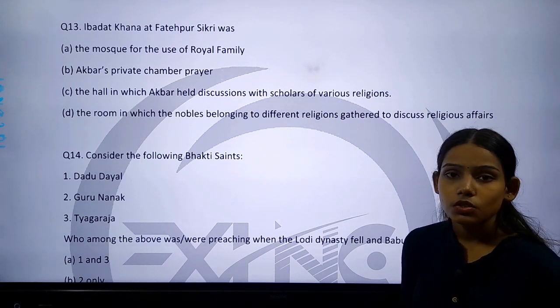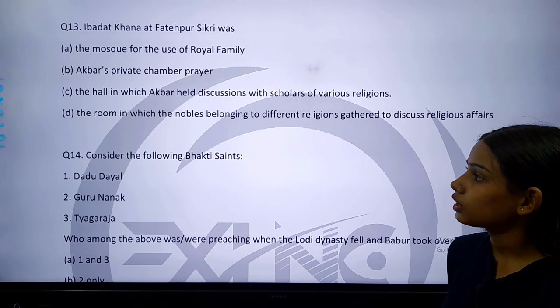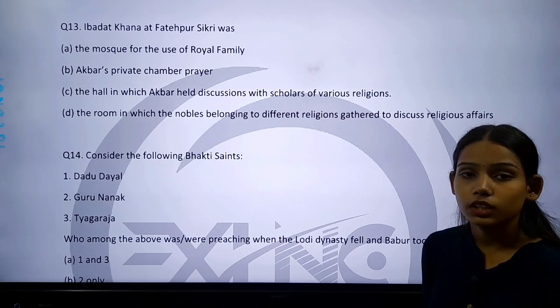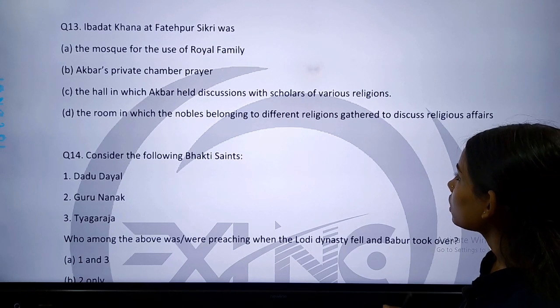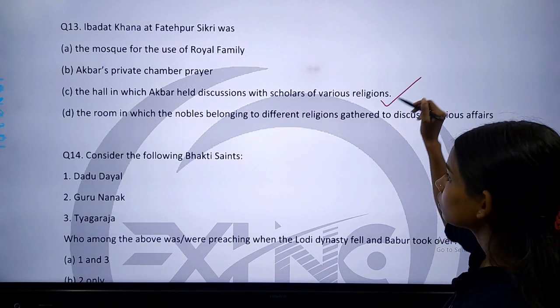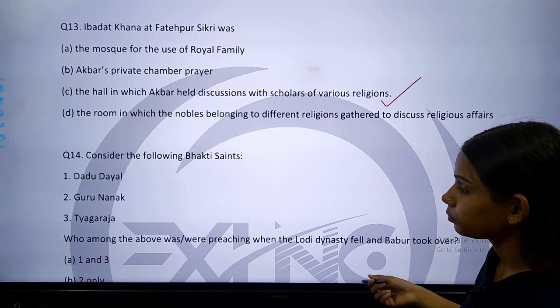So Ibadat Khana at Fatehpur Sikri was the hall in which Akbar held discussions with scholars of various religions. Option C is correct.